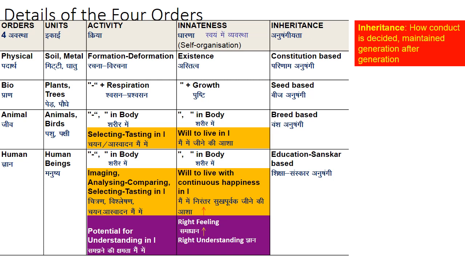What we understand from the term inheritance is how conduct is decided and maintained generation after generation, how the quality of the order is maintained generation after generation, right? That is called inheritance. So for human order, it is education sanskar based, that is value based. To say simply, it is value.